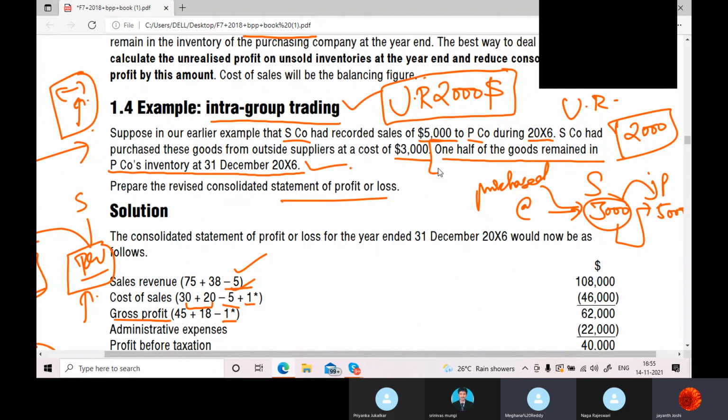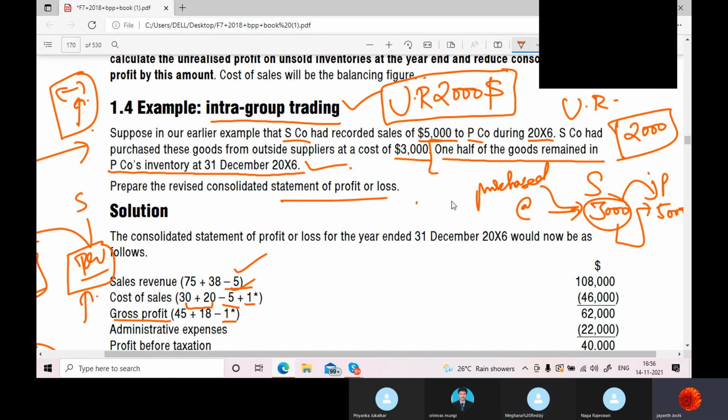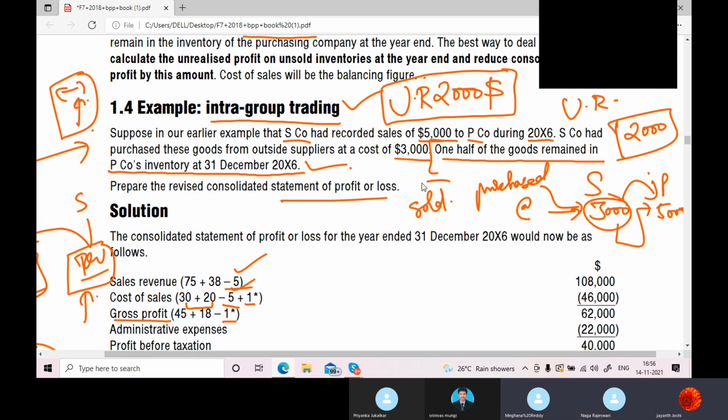One half of the goods is already remaining in the inventory. Sales between parent and subsidiary has happened, and that transaction we have settled. But here only half of the goods remained in the P company's inventory. What happened to the other half? It got sold to a third party.